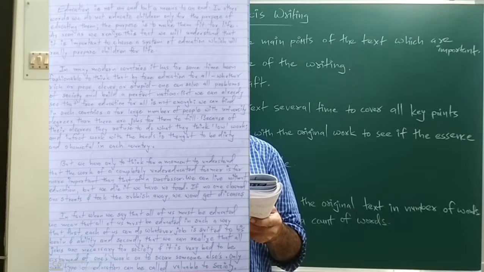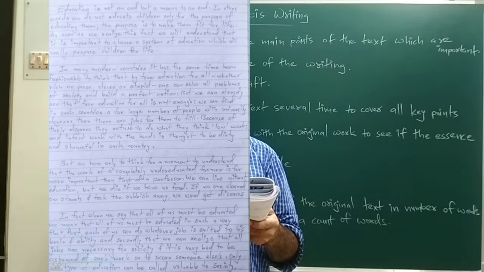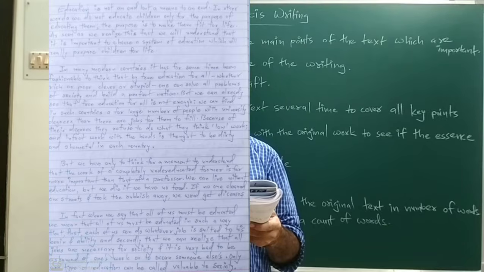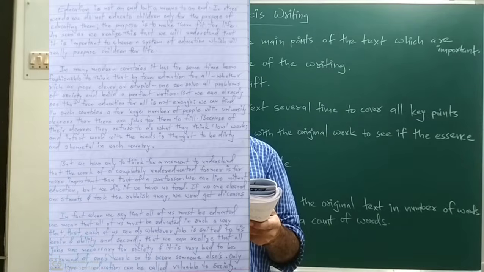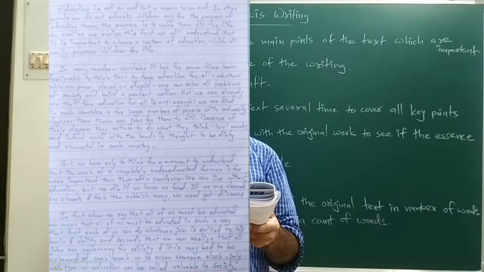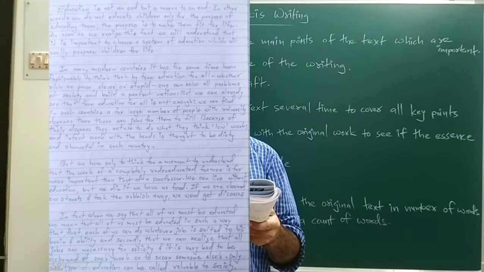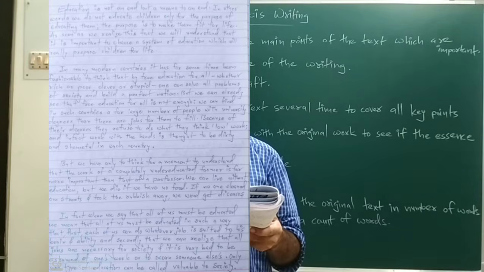In fact, when we say that all of us must be educated, we mean that all of us must be educated in such a way that, first, each of us can do whatever job is suitable to his brain and ability, and secondly, that we can realize that all jobs are necessary for society. And it is very bad to be ashamed of one's work or to scorn someone else. Only such a type of education can be called valuable to society.